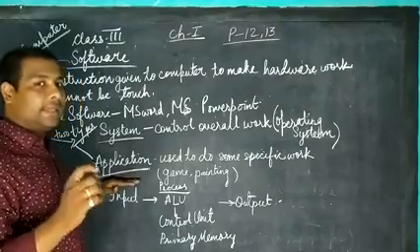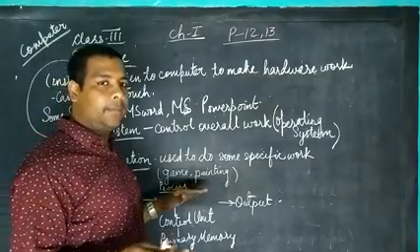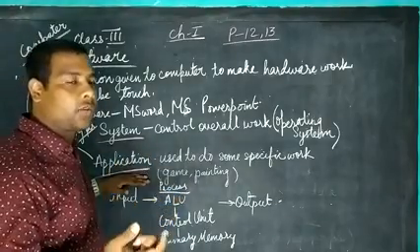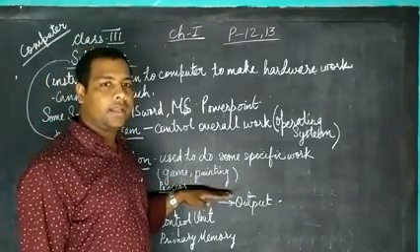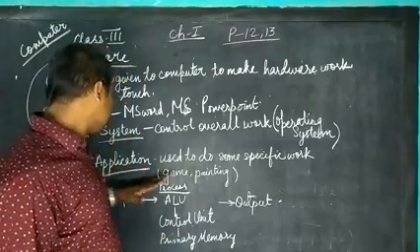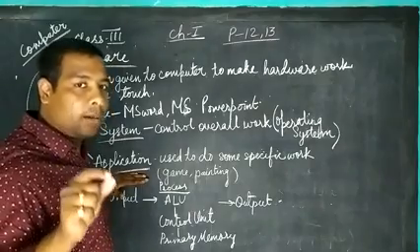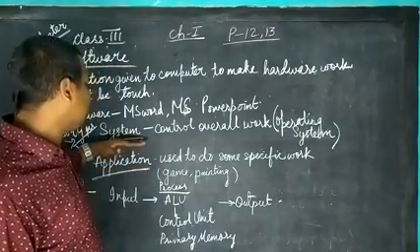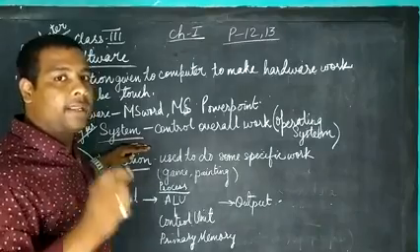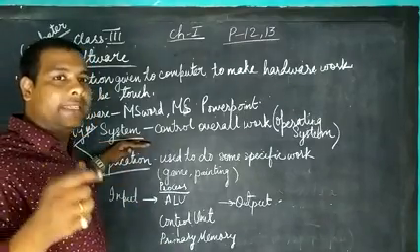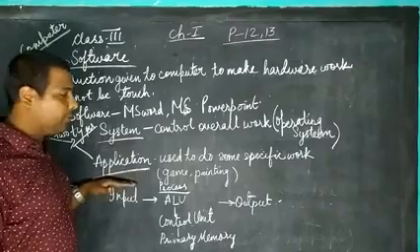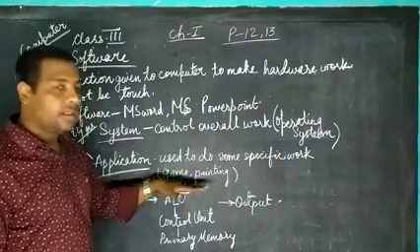For example, game. If you have downloaded any game, that is an application software, means you can play only game, you cannot do another work. If you have downloaded any calculator, any other things in your mobile phone, so many apps are there, all those apps are application software. In your mobile, that Android is there, that is system software. If you have used a big phone, you see that is an Android phone. That Android is the operating system, and so many games and all the things you are downloading on that are application software.